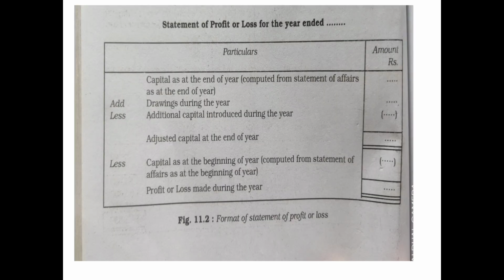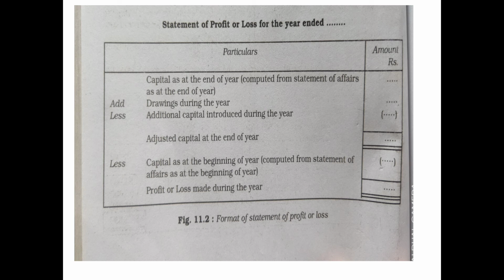So this is the format of the statement of profit or loss. Don't be confused between the statement of affairs and the statement of profit or loss. Here it is the format of the statement of profit or loss for the year ended. The first column is particulars and next is amount, rupees. In the particulars column we have to write capital, that is capital as at the end of the year, computed from the statement of affairs as at the end of the year.